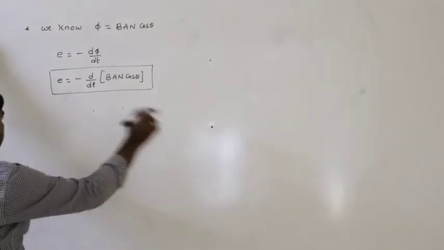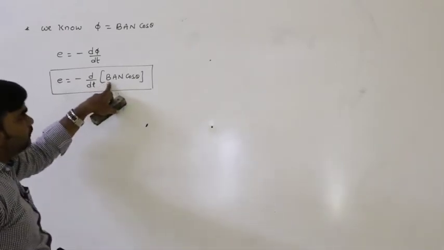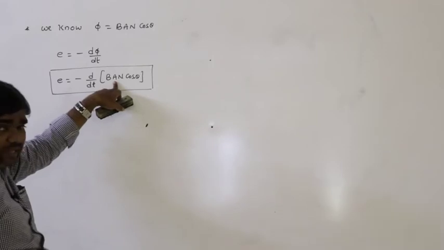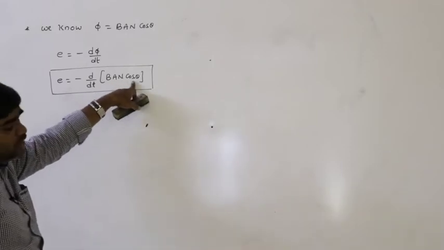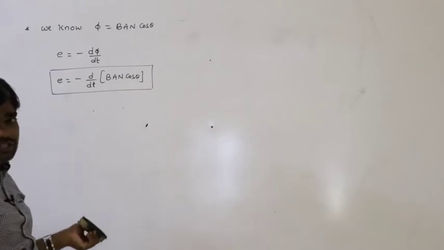So next, for example, in this situation, due to the variation of the magnetic field only, due to the variation of the area of cross section, or due to the variation of the orientation, how the EMF is induced. See here.